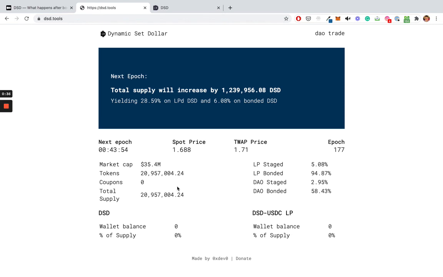By that happening, people who do that because they believe in the protocol and expect the price to go back above $1 at some point, reduce the supply. So we could reduce the supply from 20 million down to 12 million something. And therefore, obviously, supply and demand, if the supply decreases, then there's a higher likelihood that the price can be pushed back up to 1. In very basic terms, that's essentially how this protocol is thought of and how it should function. And we'll cover coupons in the next video.